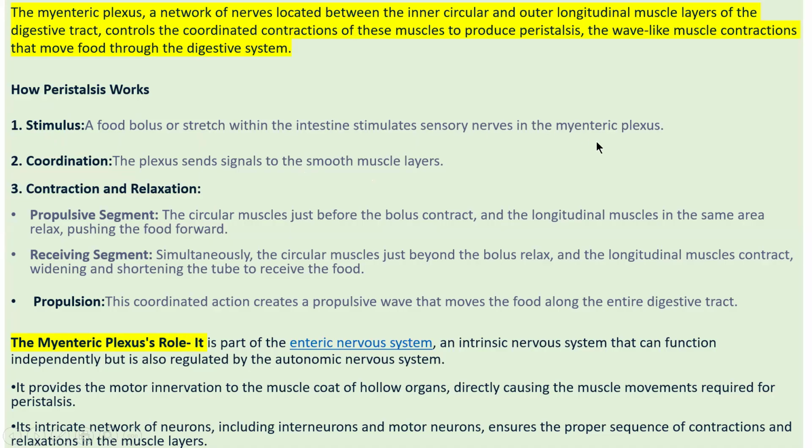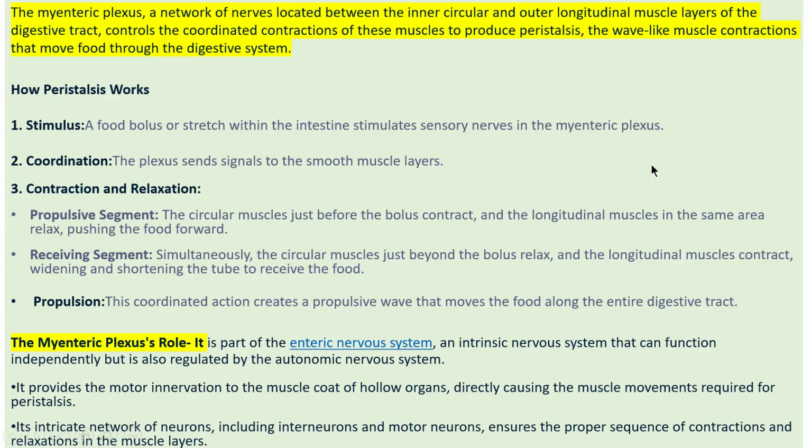When this peristaltic movement takes place, a brain signal is also required, and it is given by the sensory nerves in the myenteric plexus. So this plexus sends signals to the smooth muscle layers to do the peristaltic movement, so that the movement of food takes place in your gastrointestinal tract. So it helps contraction and relaxation. The myenteric plexus provides the sensory nerve signal.